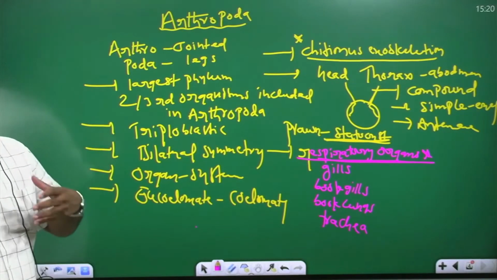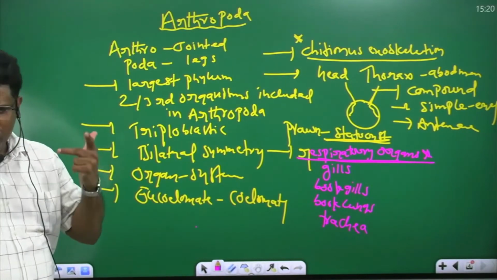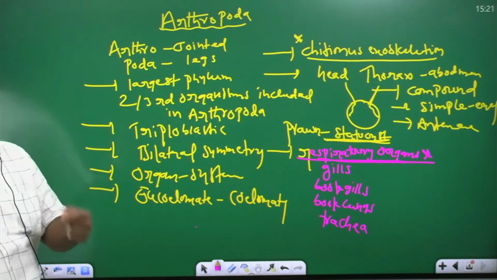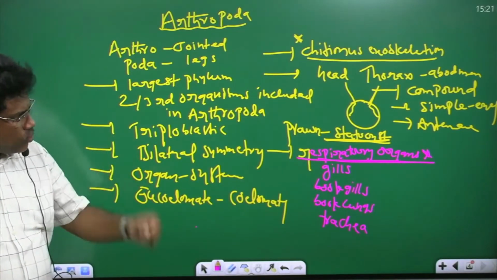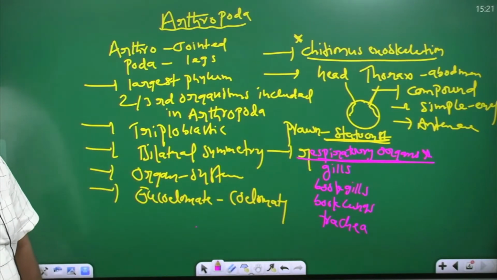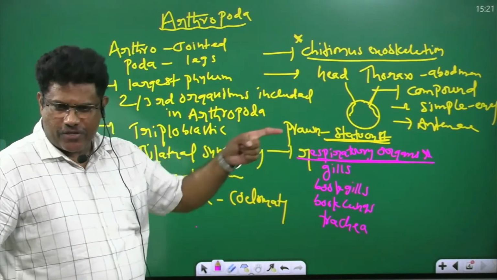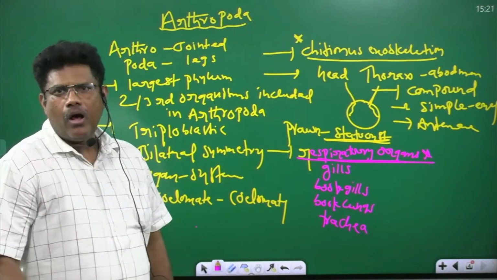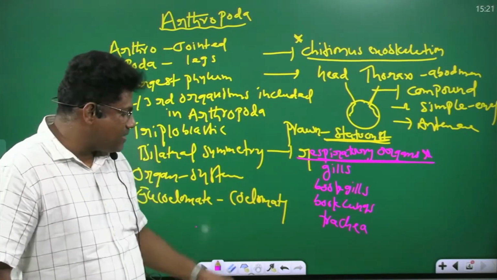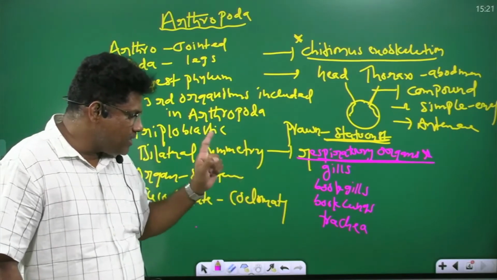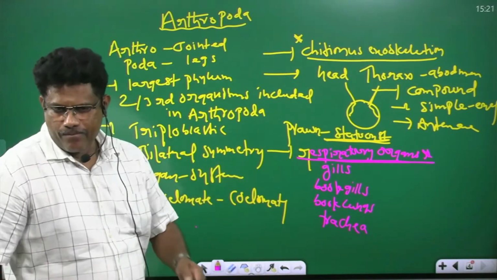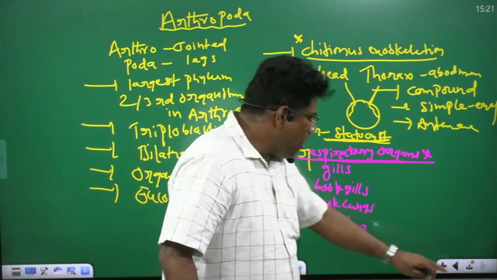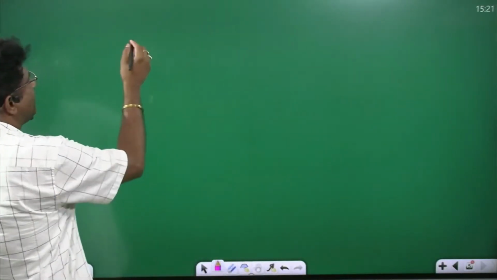In the Arthropoda body, three parts are there: head, thorax, abdomen. The head has compound eyes or simple eyes, and antennae are also present. Am I right? Prawn has the statocyst, which is also a sense organ, useful for buoyancy. Arthropoda respiratory organs: gills, book lungs, trachea. Okay. Next, now going to Arthropoda excretory organs.